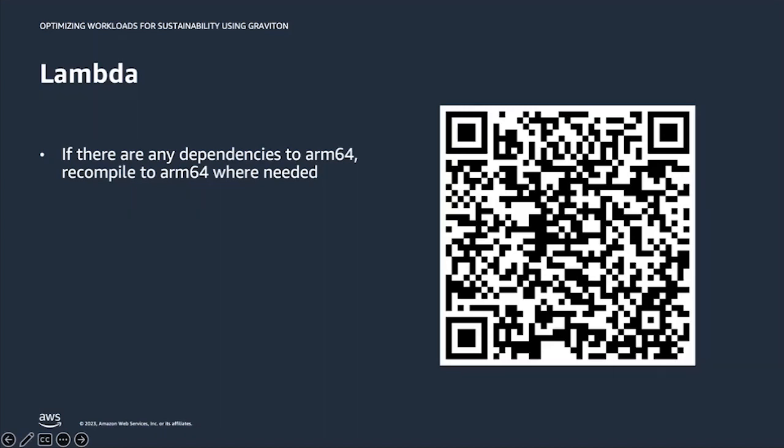You will want to check for JNI, shared objects, or native modules and address them as necessary. So if you have binaries in your function packages, you need to rebuild the function code for the architecture you want to use. So functions packaged as container images need to be built for the architecture, whether that's x86 or ARM, depending on what they're going to use.